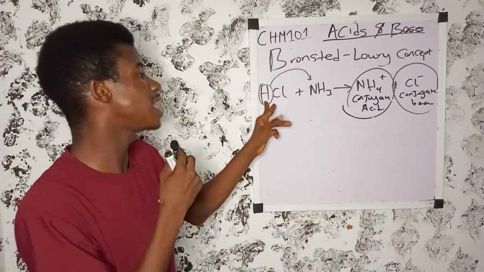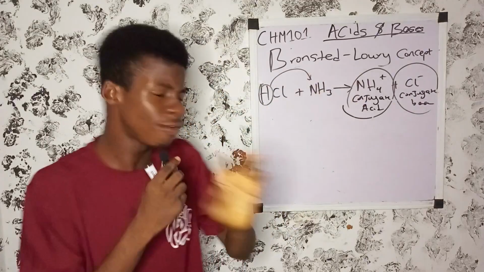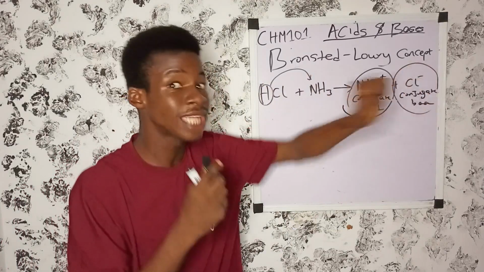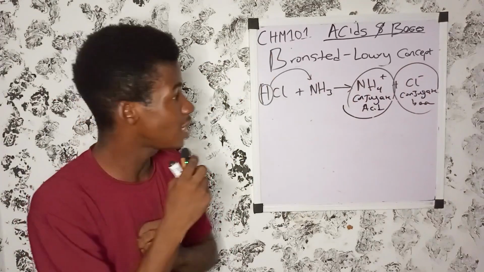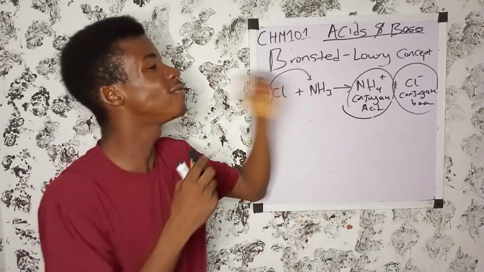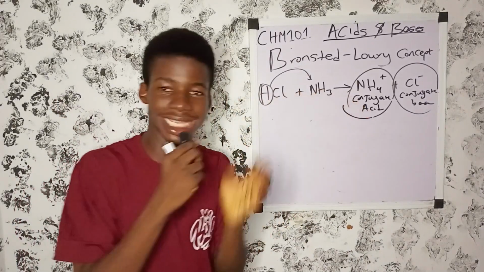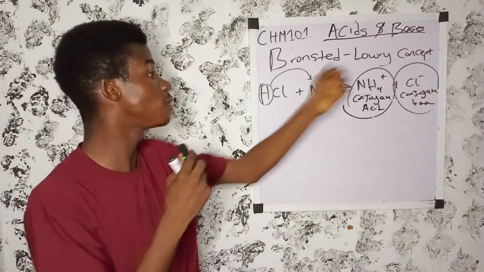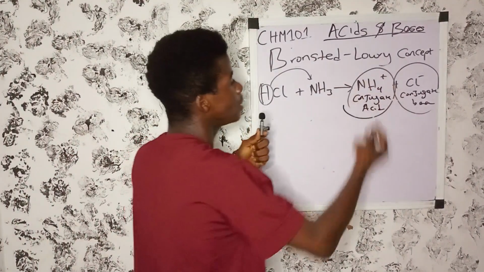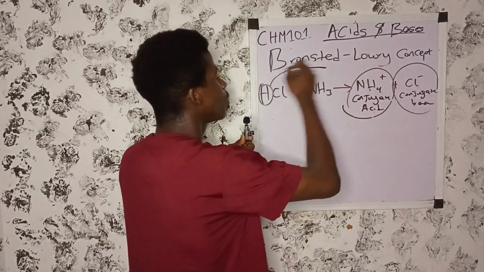Okay. When an acid donates a proton, it forms a conjugate base. Now this conjugate base has the property to accept a proton back. When a conjugate base accepts a proton, it forms the original acid. When a conjugate acid donates a proton, it forms the original base. So this conjugate acid has the ability to donate a hydrogen ion to this one, and we will come back to this very place.